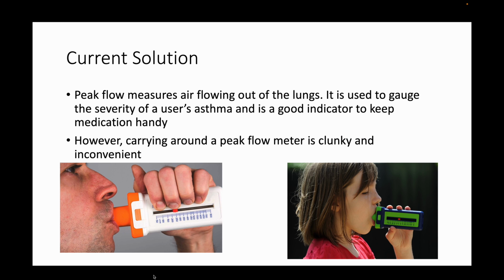The current solution, or one current solution, is the peak flow meter, which measures air flowing out of the lungs, and it's used to gauge severity of a user's asthma symptoms. However, carrying around a peak flow meter is clunky and inconvenient, and you also have to manually measure.